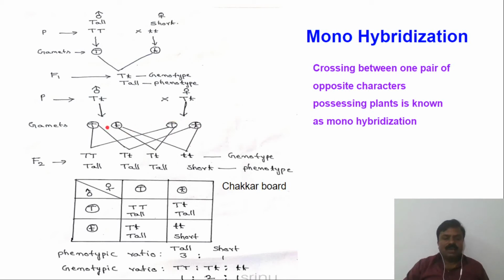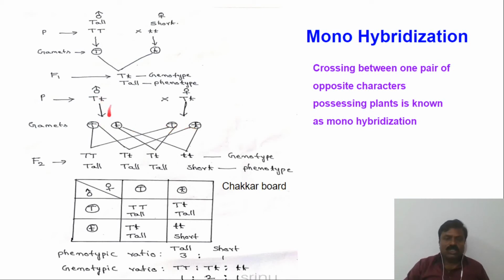Here each gamete can cross with any gamete of the other plant. There is no obstacle or hindrance to crossing with any one of the other gametes.